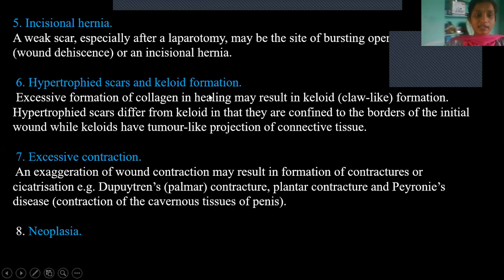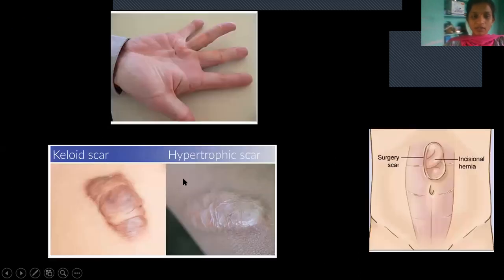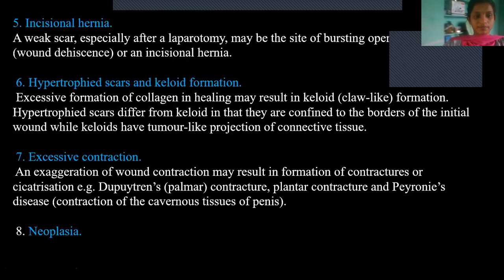And then hypertrophied scars or keloid formation. In keloid formation there will be projections of connective tissue, and in case of hypertrophied scars there is excess formation of connective tissue, and they are confined to the borders of the initial wound. This is a hypertrophic scar, so it will be confined to these margins. Then coming to keloid scar, here in the middle there will be a projection because of excess collagen deposition. So that is keloid scar.